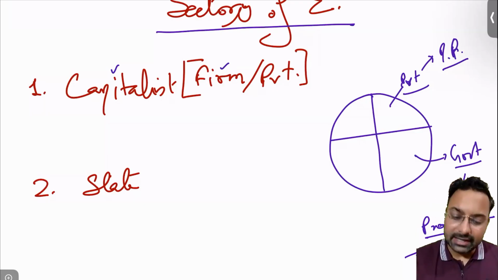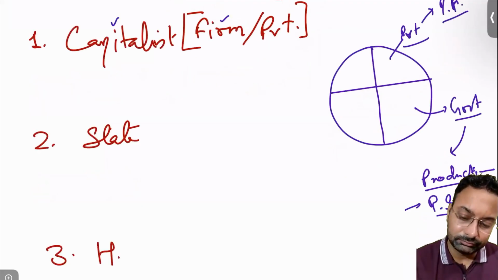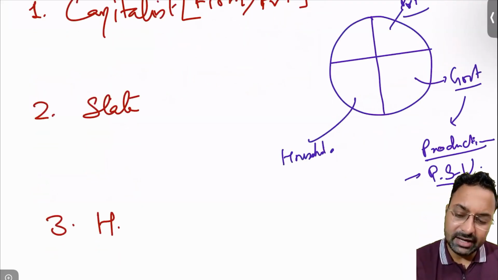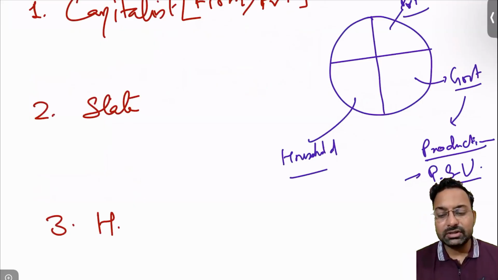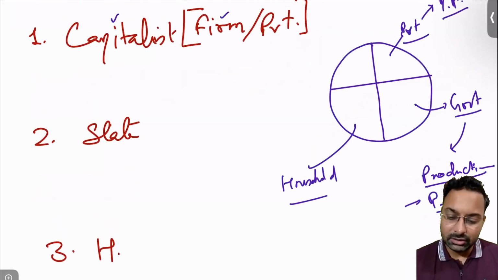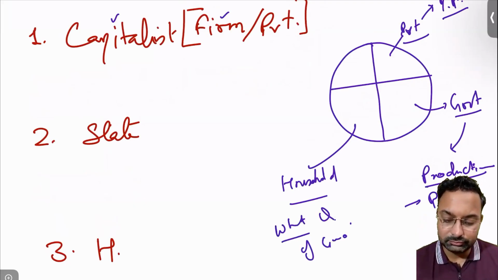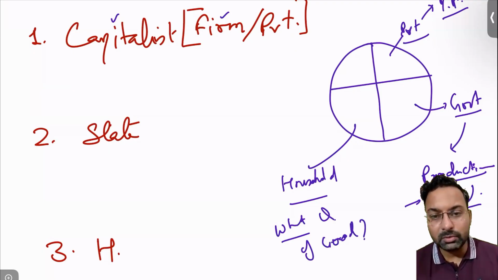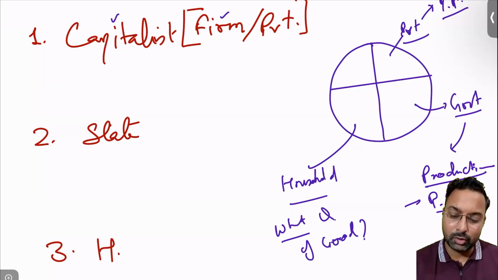Now moving to the third sector, which will be the household sector, right? The household sector is also a decision maker or economic agent in an economy. What quantity of what good is to be bought, it is decided by the household, right?